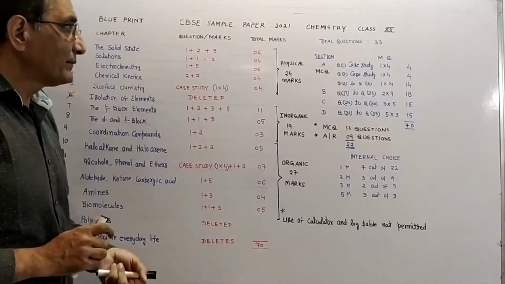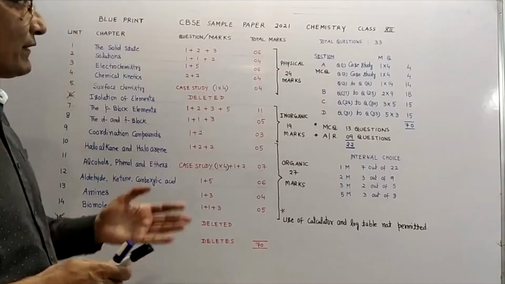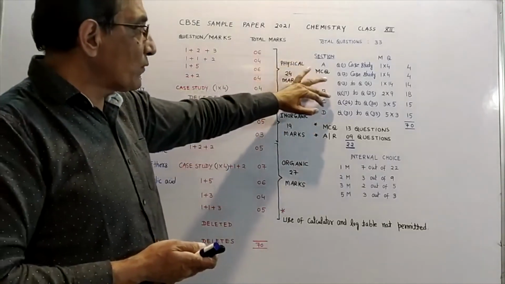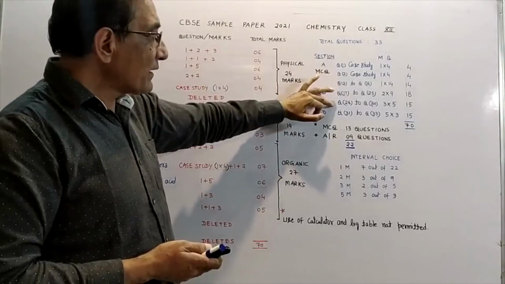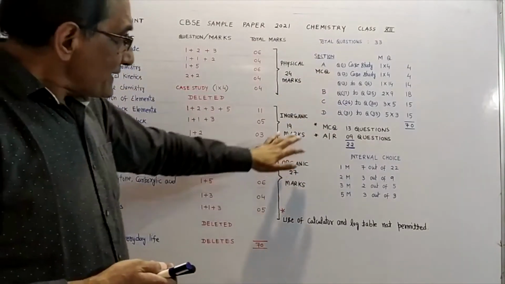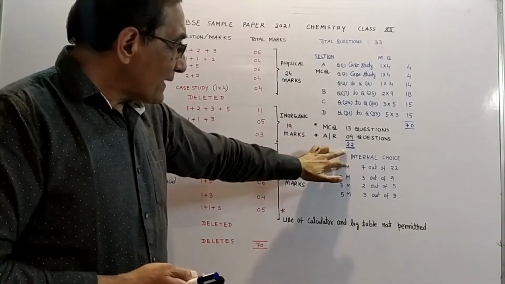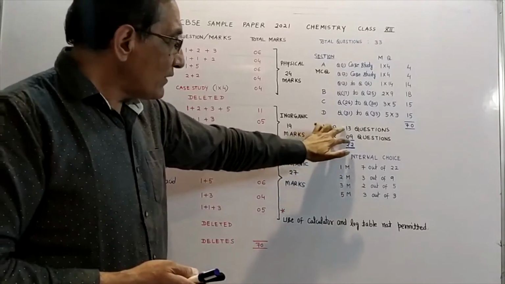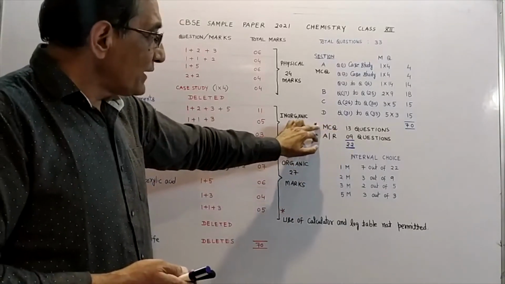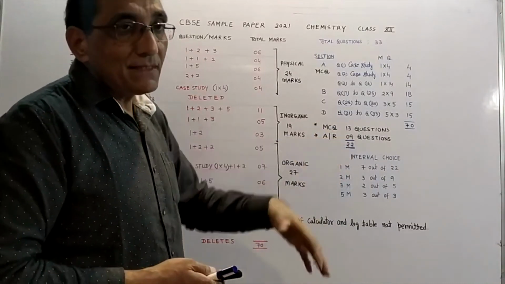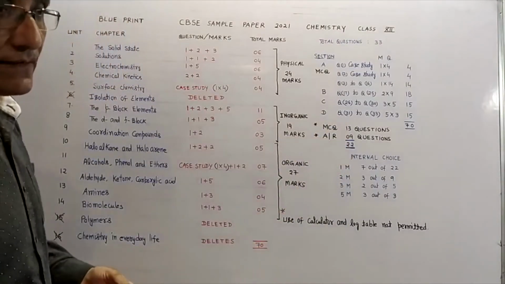So now you know that there will be 33 questions: there will be MCQs, 2 markers, 3 markers, and 5 marker questions. Total MCQs will be 22 in your exam. Out of 22 questions, 13 will be normal MCQs and 9 questions will be of assertion and reasoning. It means this year there is more weightage of assertion and reasoning.